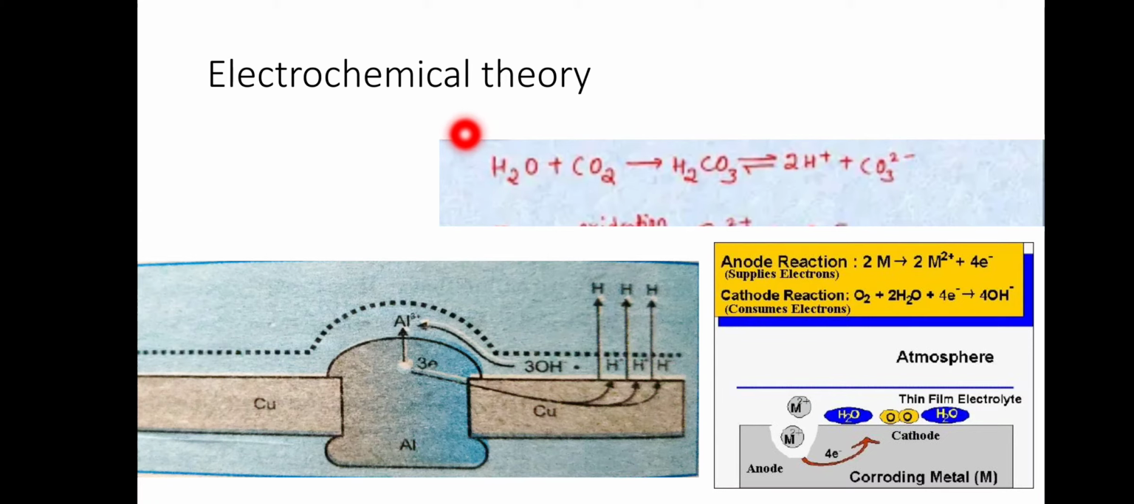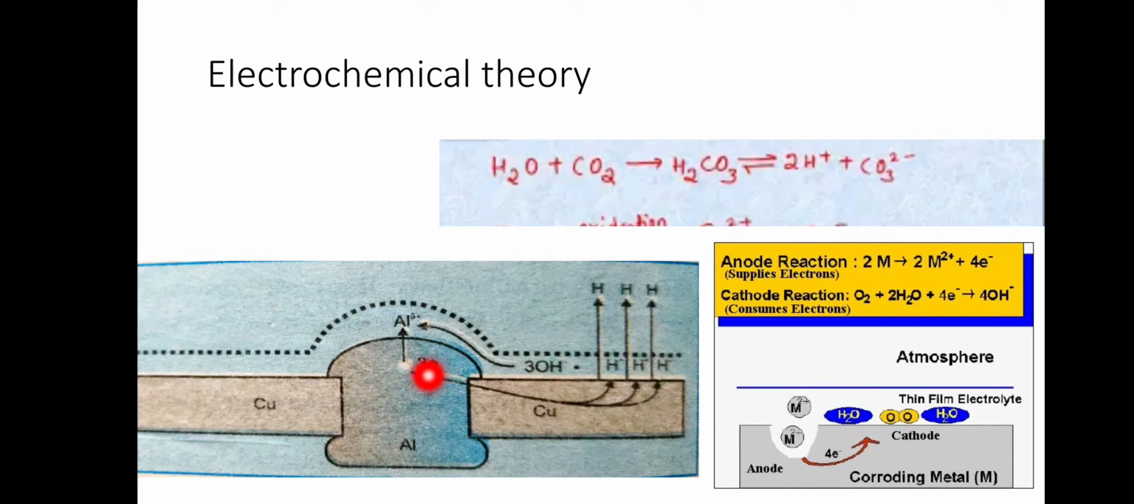According to this theory, moisture, meaning water, and carbon dioxide in the atmosphere contact each other to form H2CO3, carbonic acid, and this produces hydrogen ions and CO3 2 negative ions. Water is also self-ionizable, so it is converted into H positive and OH negative ions.